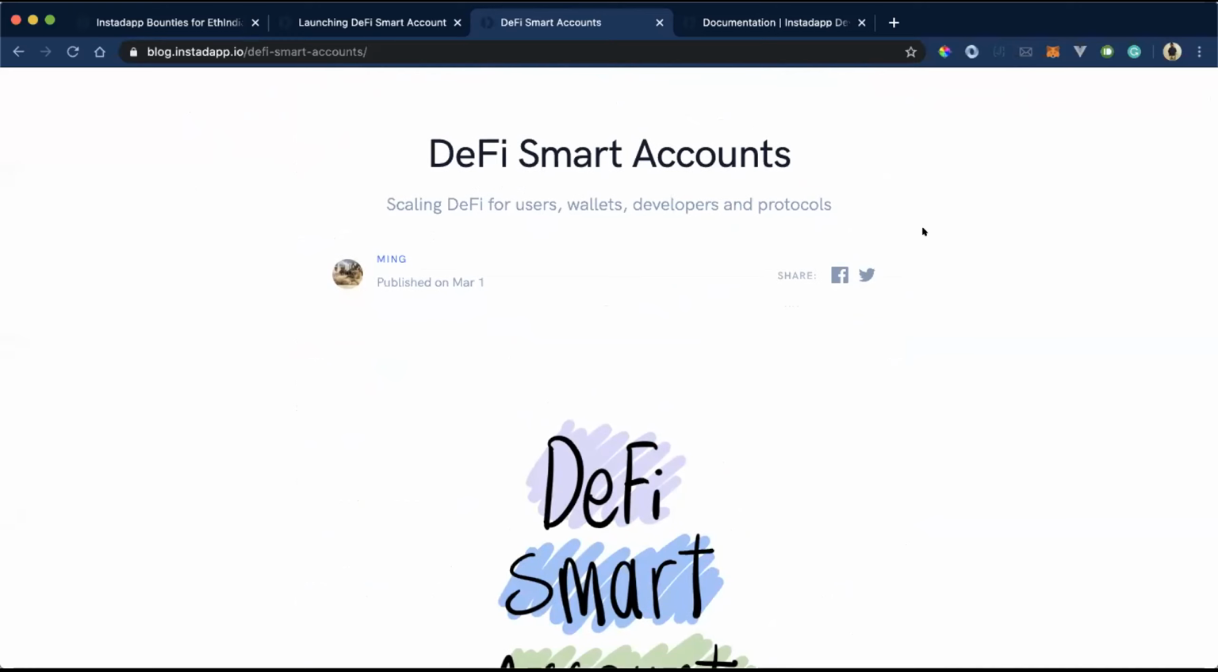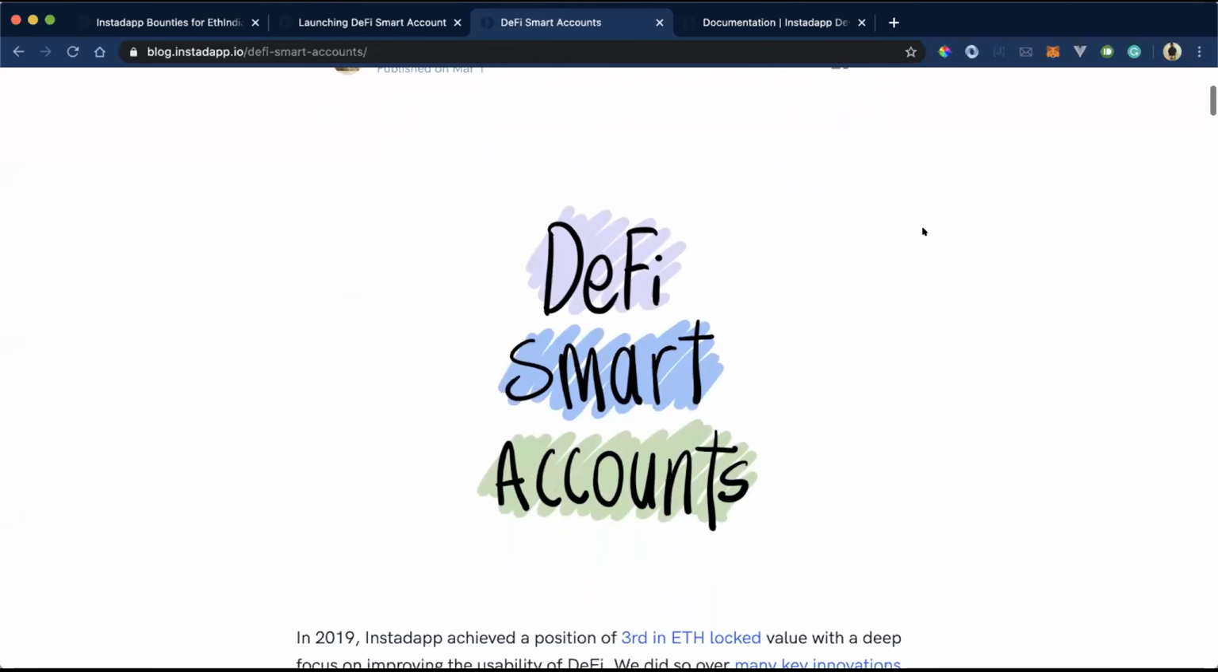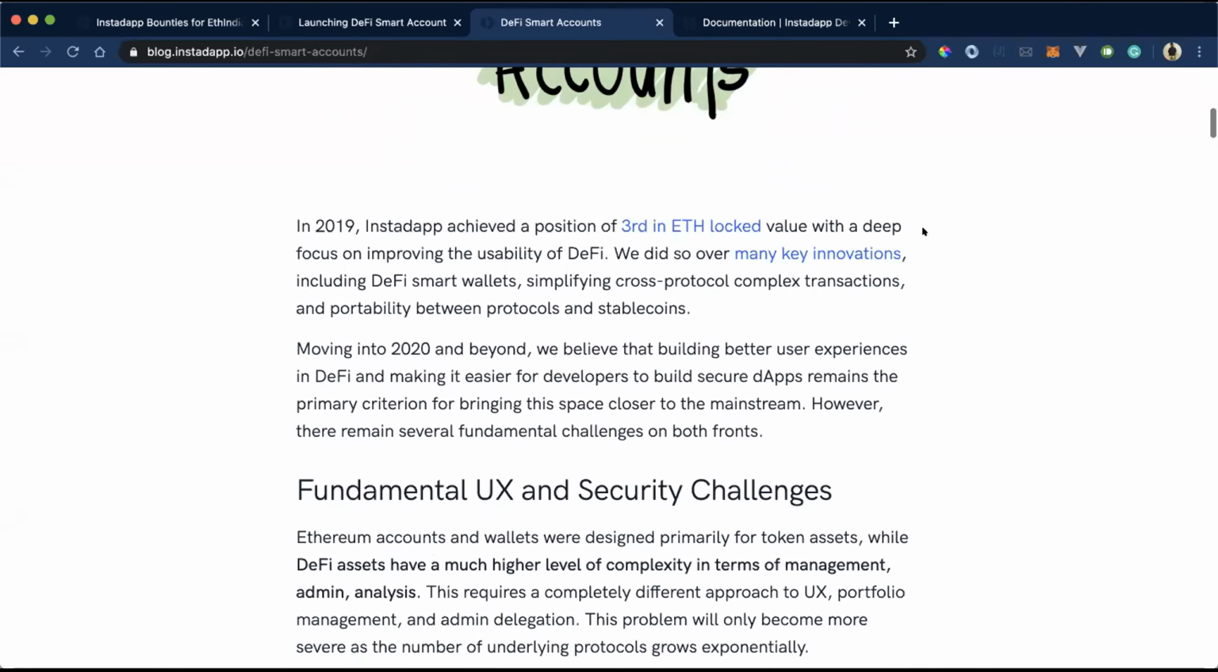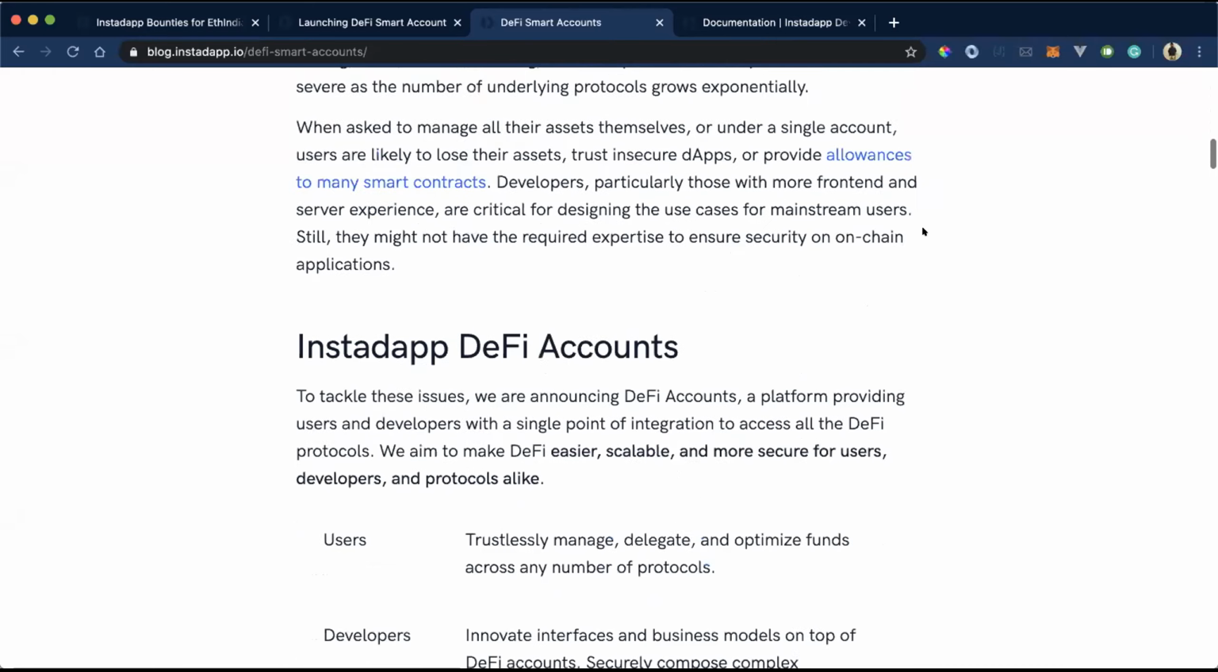Later on, we were thinking that we have to open our infrastructure and everything to developers also. So we came up with the DSA, DeFi Smart Account. I'll be going through the DeFi Smart Account, what it actually does and what you can build off of it.